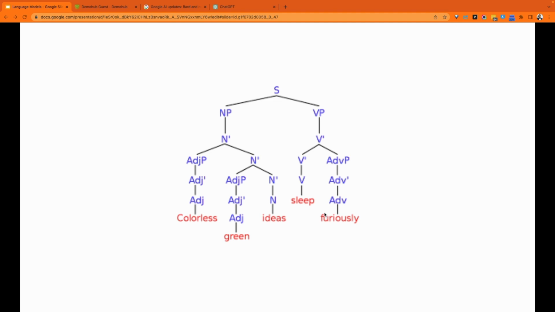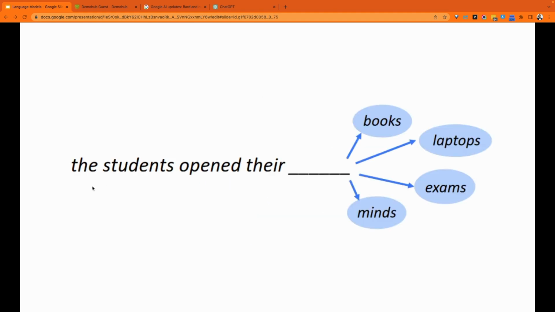Now, the question is, can computers do this? If we formalize all of this machinery, can computers somehow figure that out and derive that for us? Take, for example, "the students opened their..." Fill in the blank, like we did before in the games. There is a set of words according to English that could go in here.